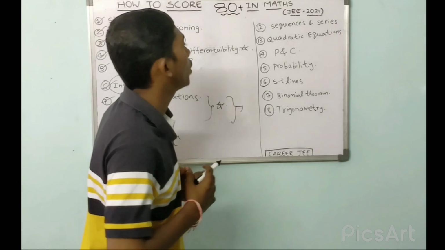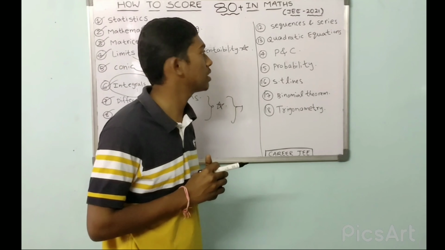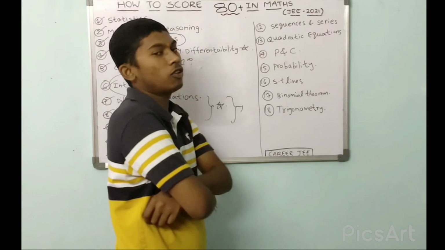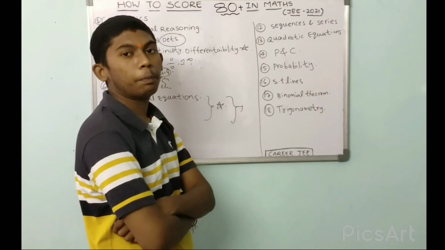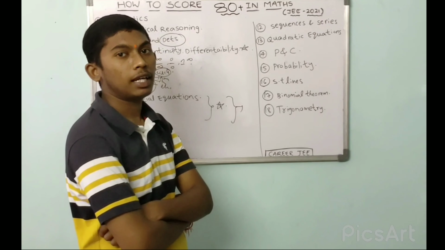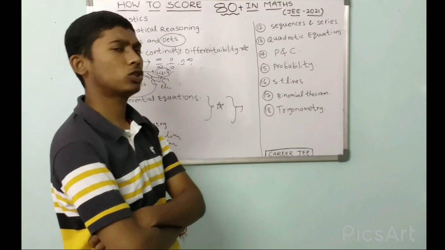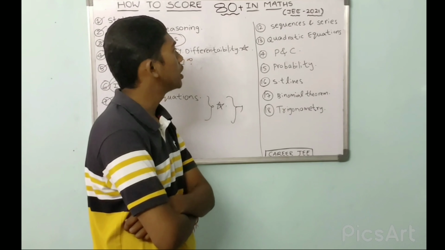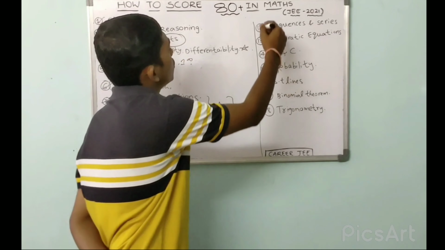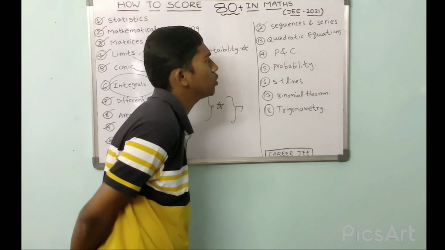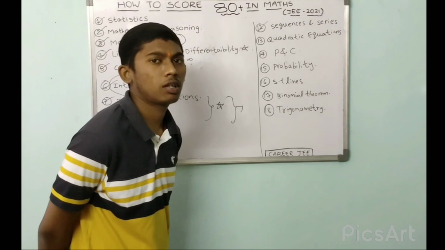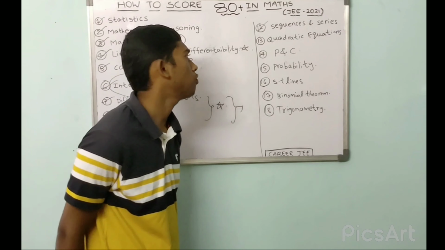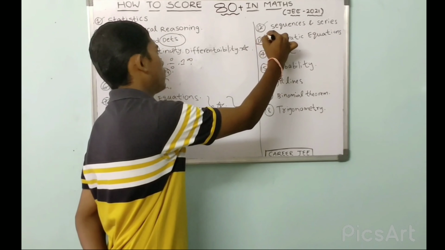And coming to 12th one, sequences and series, sum of the roots, and AP, GP, HP, AGP. These are the most important, and most of the questions asked from sequences and series are based on formulas only. Coming to 13th one, quadratic equations, sum of the roots, product of the roots, based on formulas only. Please revise all formulas first of all.